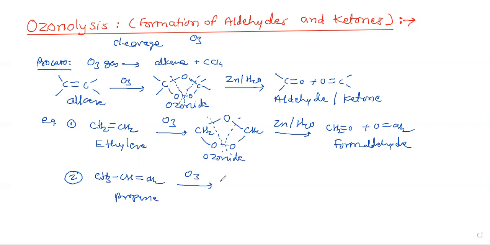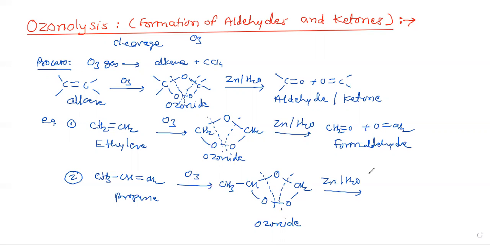On treatment with ozone, it first gives the ozonide intermediate, which on further hydrolysis with zinc gives CH3CH=O plus O=CH2. The first product is called acetaldehyde, and the second product is formaldehyde.